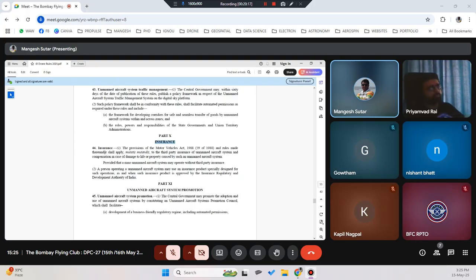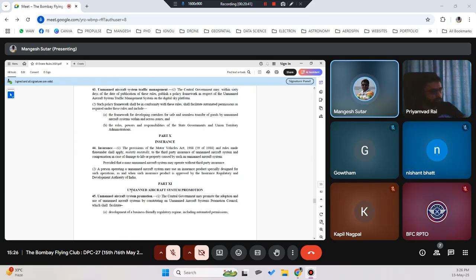Insurance is basically following the Motor Vehicles Act 1988. Okay, so mandatorily you need to take third party insurance. Only nano has been exempted. Okay, so provided that a nano unmanned aircraft may operate without third party insurance. Okay, you can take the insurance from an insurer regulated by the Insurance Regulatory and Development Authority of India.